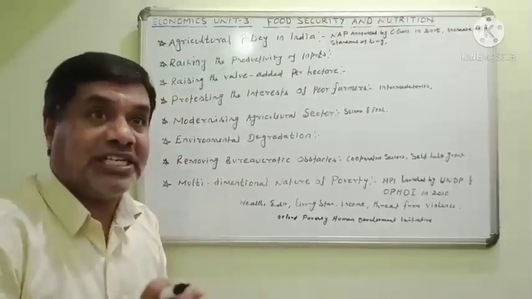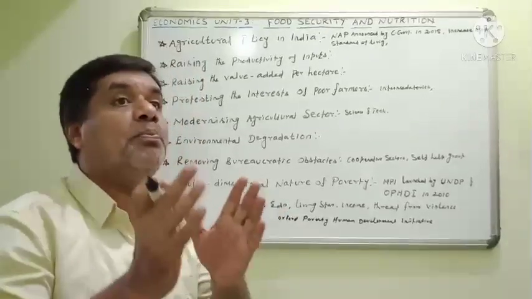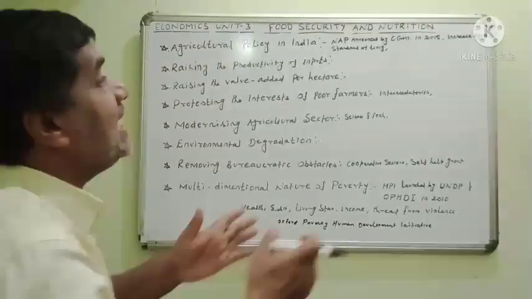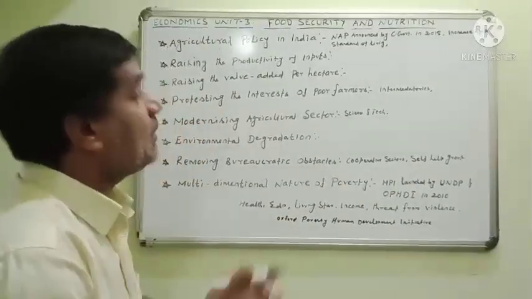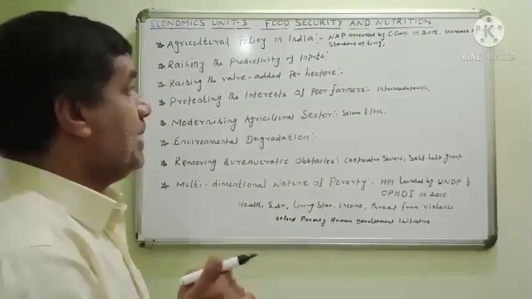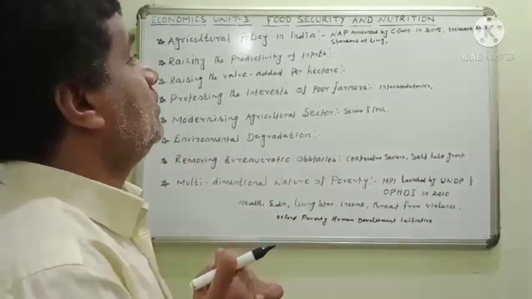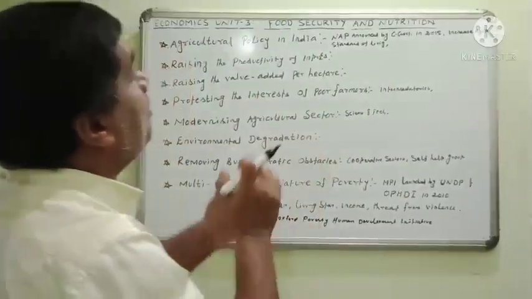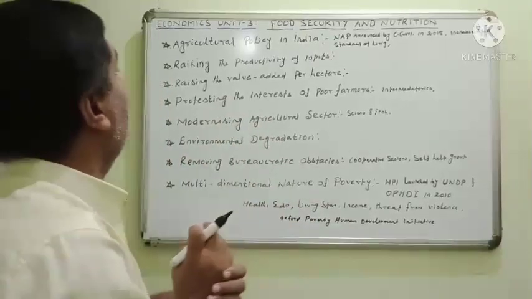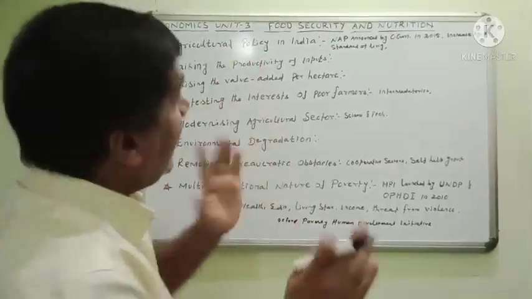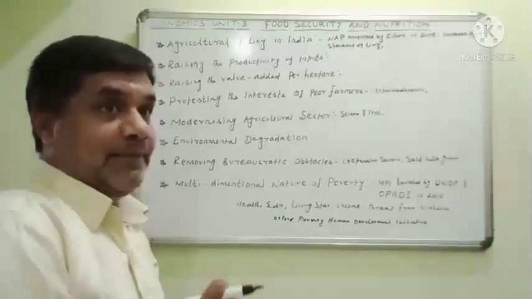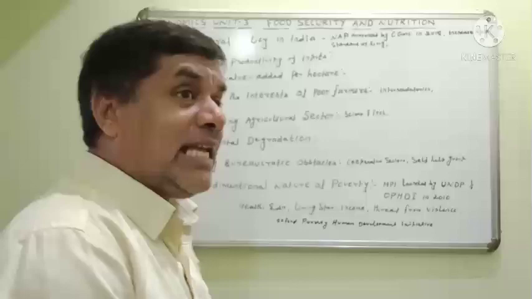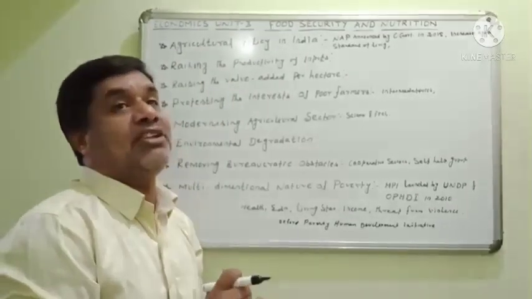Increase the agricultural production. More and more farmers were involved in agriculture. A vast area is covered in our country for the purpose of agriculture. Many crops can grow in that area in India particularly, and increasing agriculture production is the main aim of the new agricultural policy. And also the standard of living. Our Indian people's standard of living is very low. The per capita income is also very low in our country.